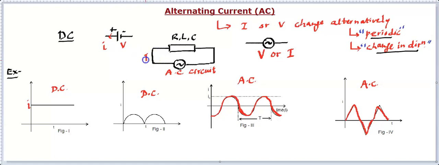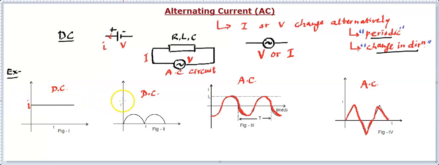So we simply write I for the current flowing in it, and V will be given to you. If it is a voltage source, current will be flowing. If it is a current source, still the current will be flowing. So that's how we will draw the AC circuit. This is the symbol of the AC source, and this is the DC one that you have already talked about. And this example compares when we say AC source and when we say DC source.